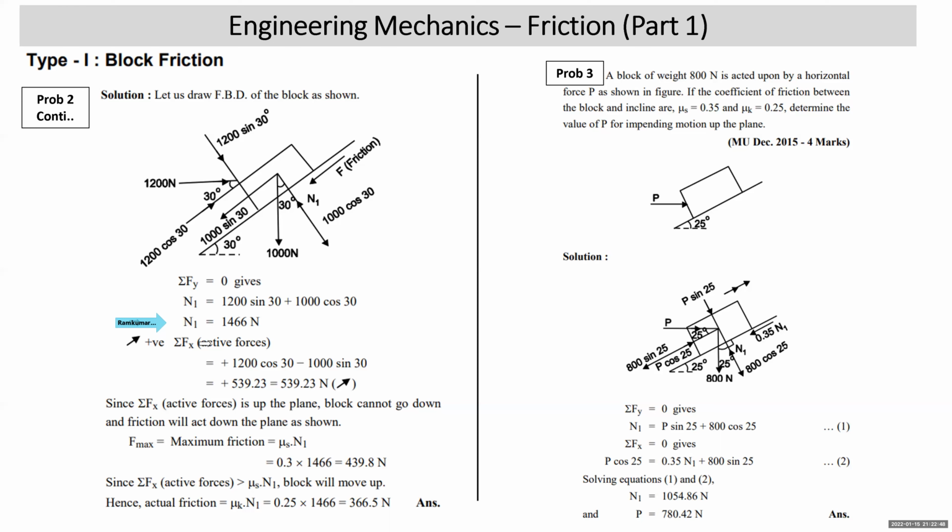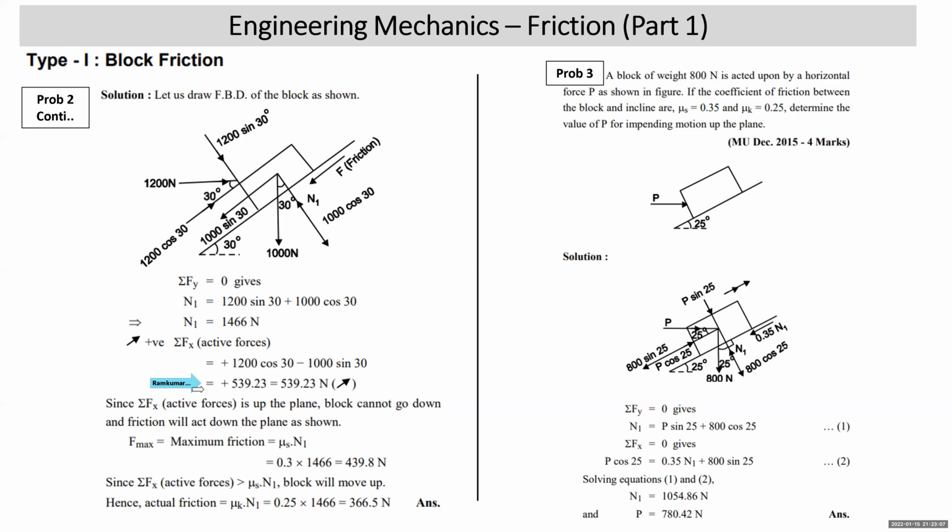So sigma Fx, I'm doing it. So 1200 cos 30 is up, that is positive, minus 1000 sin 30. 1200 cos 30 is positive. I'm taking forces along the plane up positive. 1200 cos 30 minus 1000 sin 30. So this comes out to be plus 539.23. That means 539.23 Newton up.